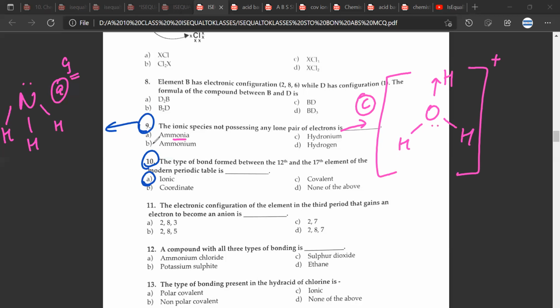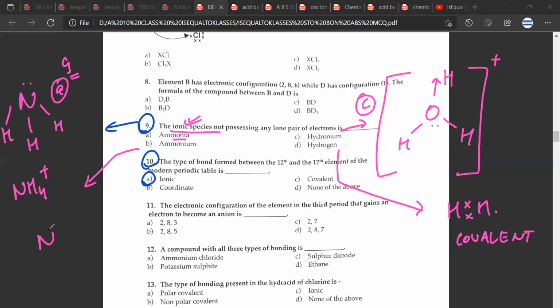If I look at the structure of hydrogen, hydrogen will look something like this. Is it correct? Yes, sir. Now this H2 is covalent. Anyways, they are asking us for ionic species. Now if I look at ammonium, NH4 positive, this will look something like this. The lone pair would be given to the incoming hydrogen, and this would be the charge. Mr. Sibang, do we agree? Yes, sir.